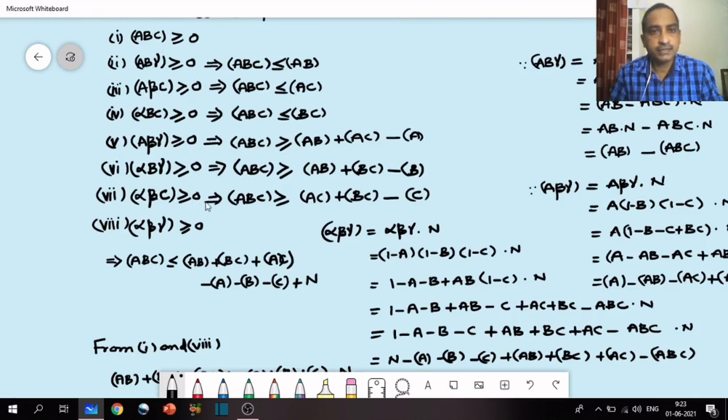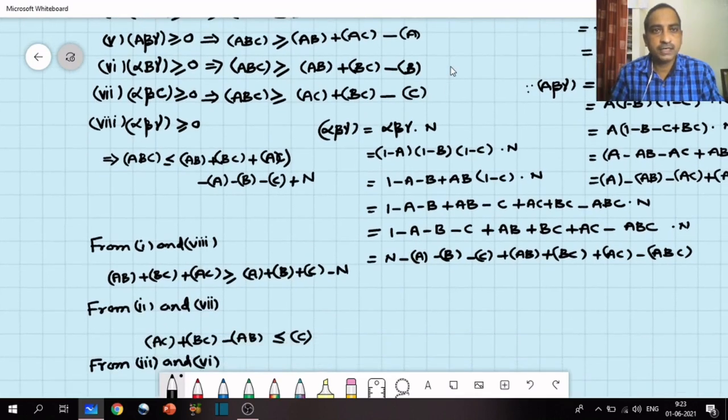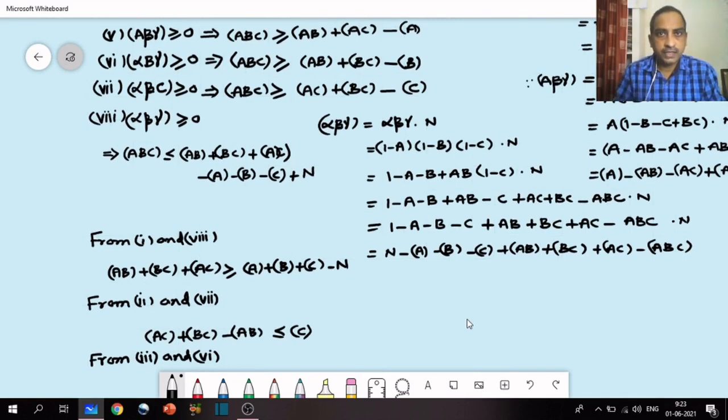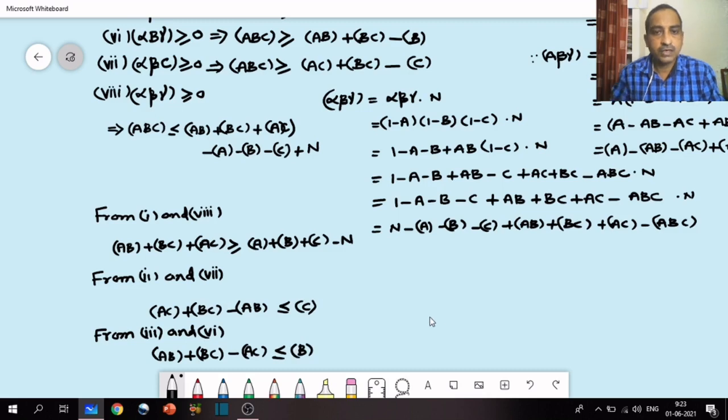The sixth one is ABC greater than or equal to AB plus BC minus B. So from this you can simply write AB plus BC minus AC less than or equal to B.